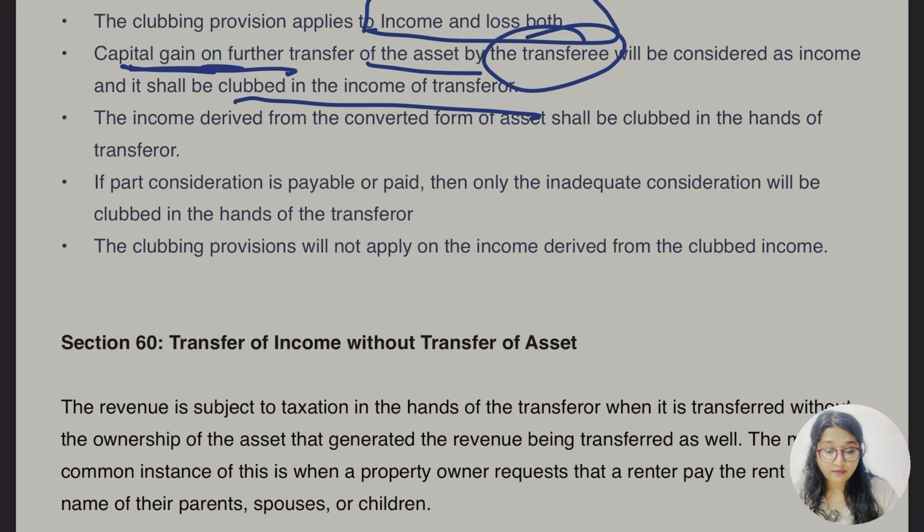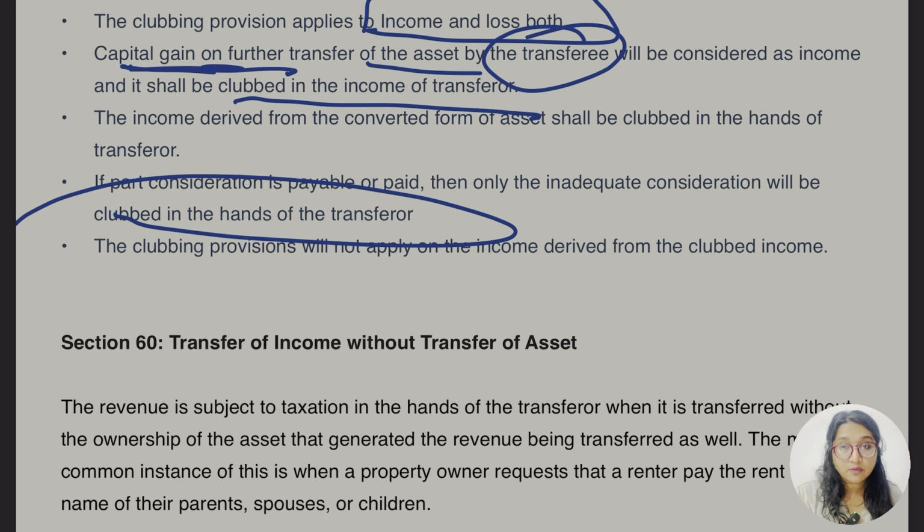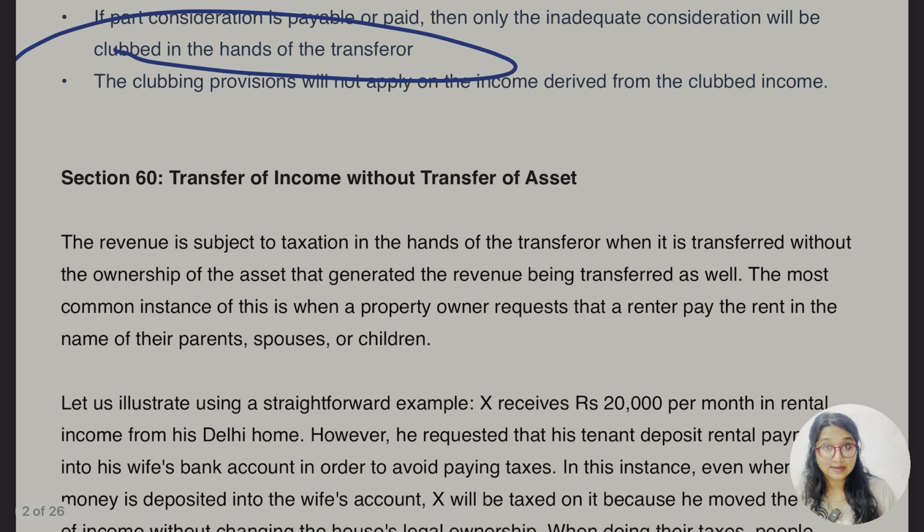Otherwise it would be the income of transferee. Clubbing provision will not apply to the income derived from the clubbed income.